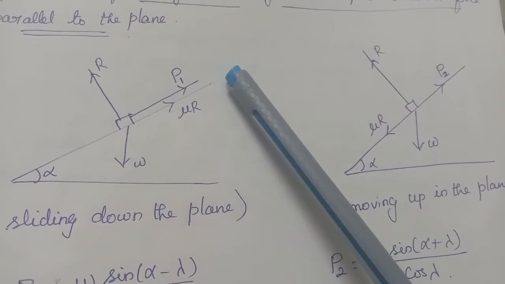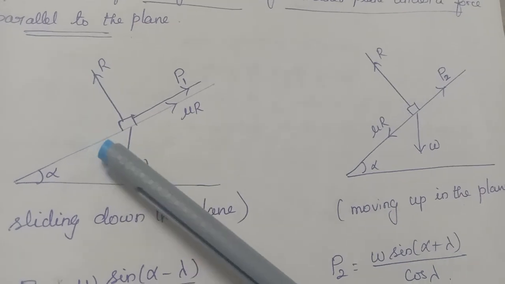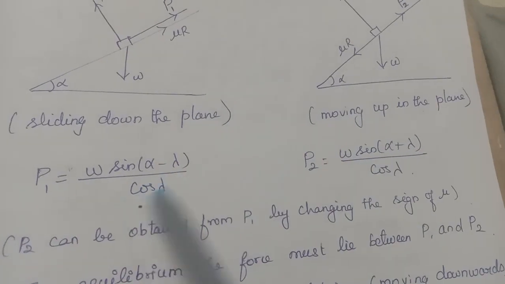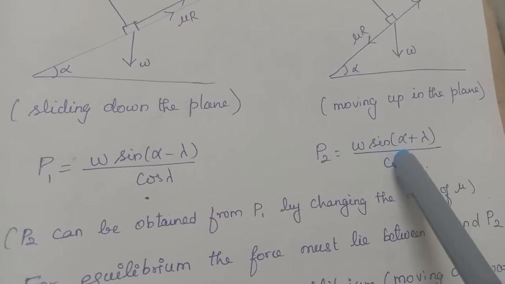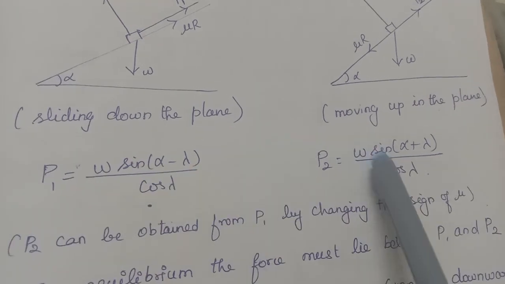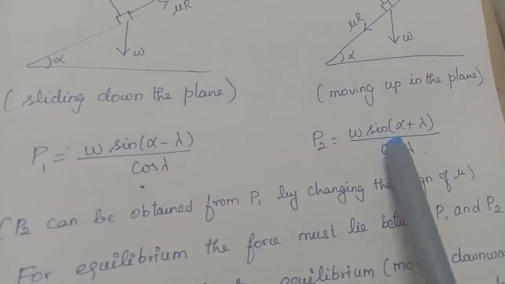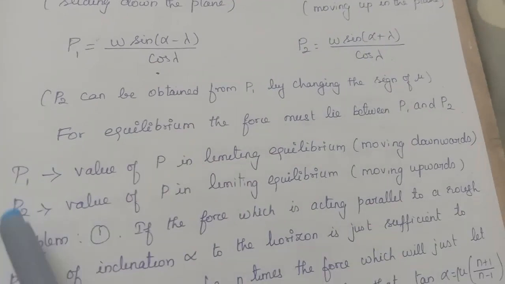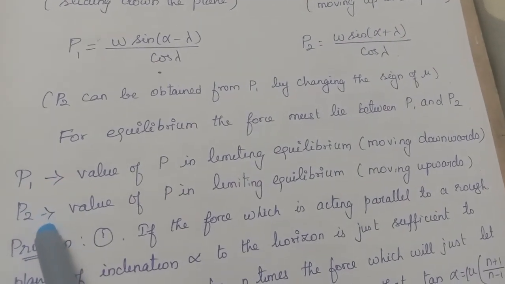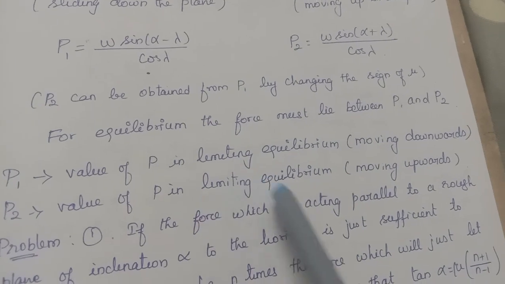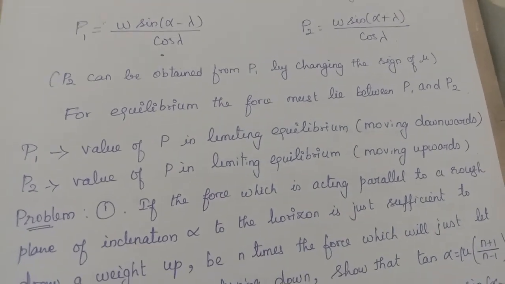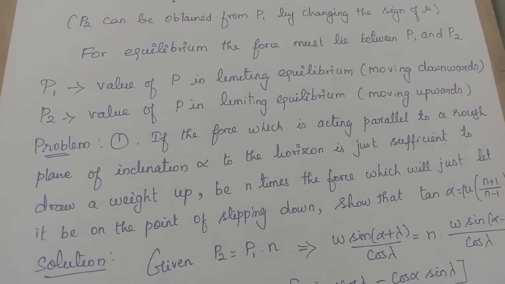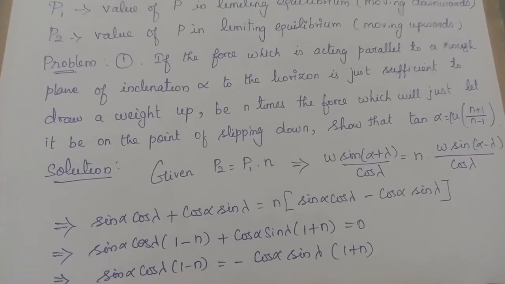Resolve the forces along the plane and perpendicular to the plane, equate them to 0, and you will arrive at these two results. Memorize these two results for doing problems. These two are the limiting values for limiting equilibrium, so our P must lie between these two. Suppose you know P1 and you want to know the value of P2, just change the sign of mu. That will give you the P2 value. Now let's see one problem.